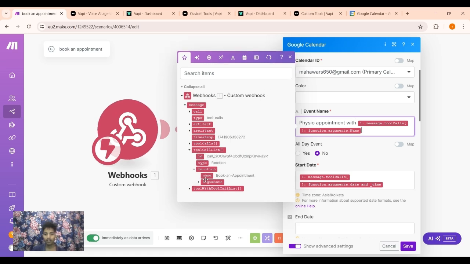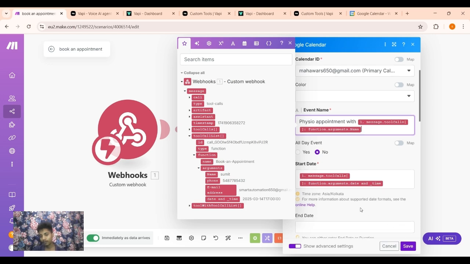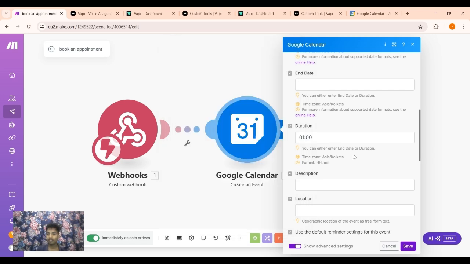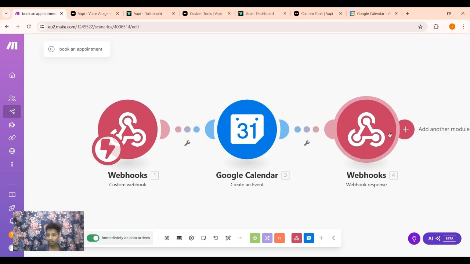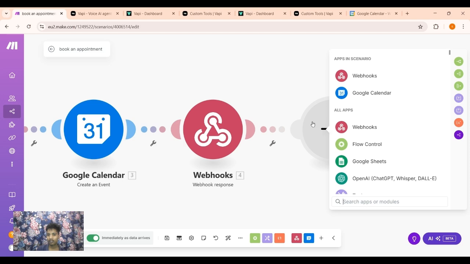Function and name, argument and name. The start date is the confirmed date and time, the available date and time to book an appointment. So it will book an appointment at that time, and the duration is 1 hour. The appointment will be 1 hour long, and all is okay. Just save it, and again it will send a response to the VAPI assistant.